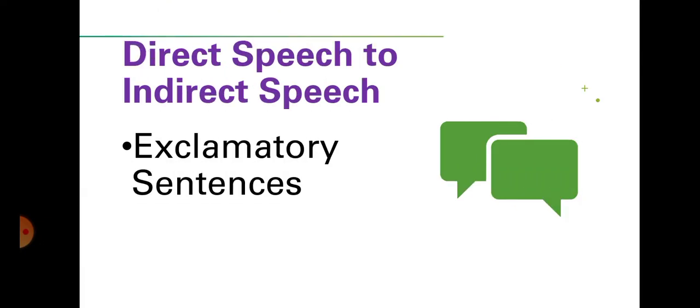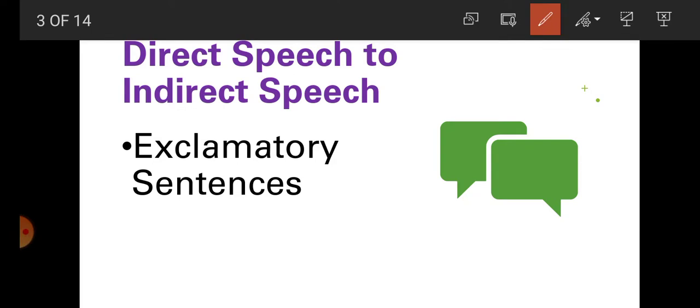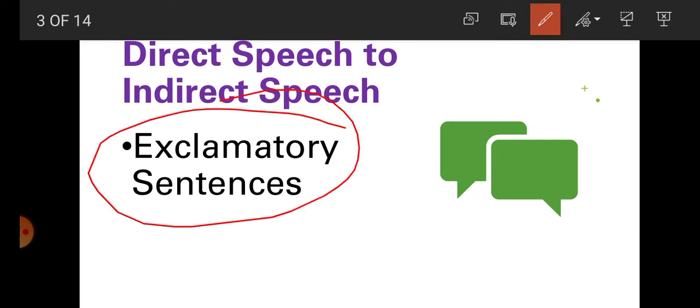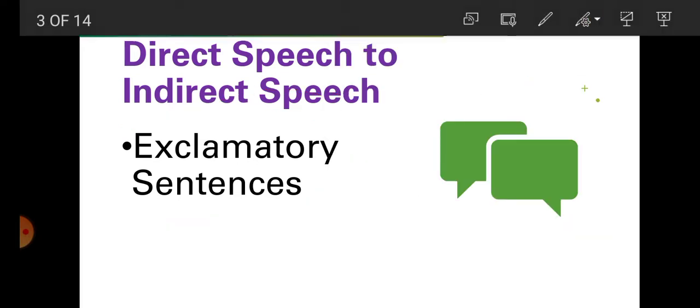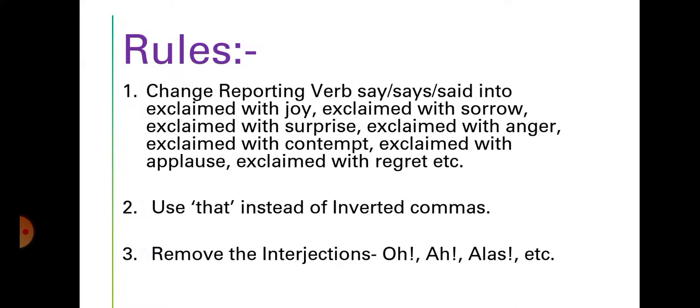Students, in our complete series of English grammar, now we are reading direct to indirect speech. In this video lecture, we are going to read direct to indirect speech in exclamatory sentences. Students, we all know what an exclamatory sentence is: the sentence that expresses sudden and strong feelings is called an exclamatory sentence. So students, first we are going to read the rules of changing direct to indirect speech in exclamatory sentences.